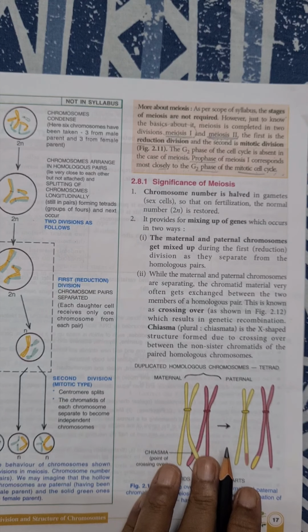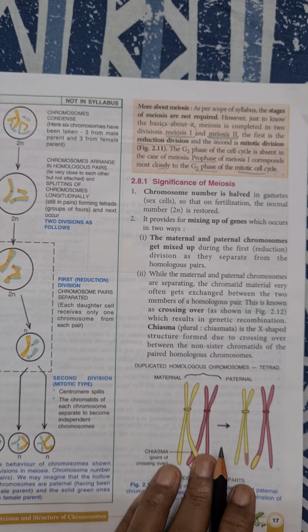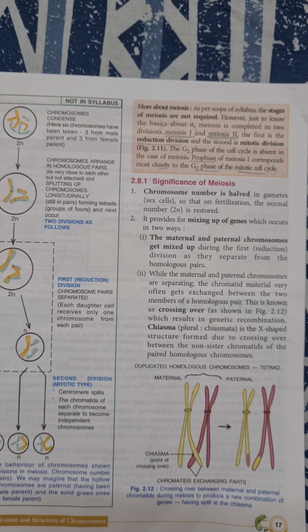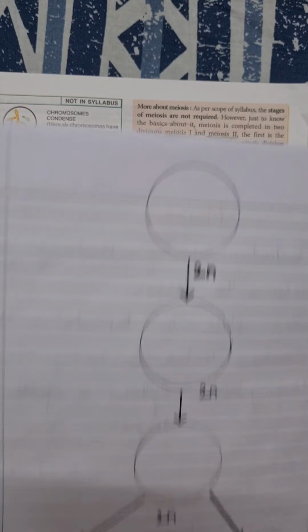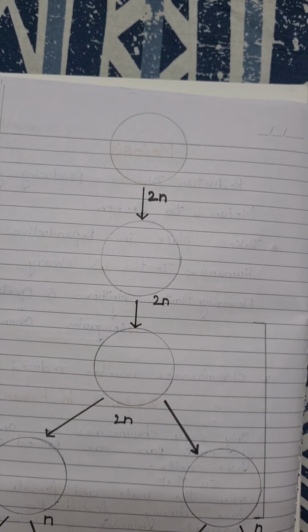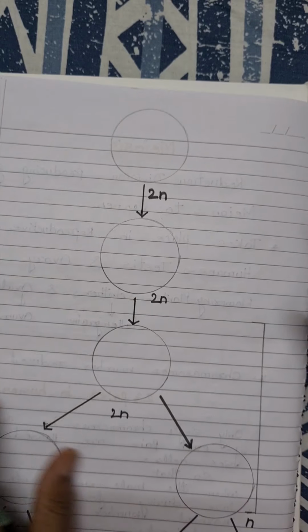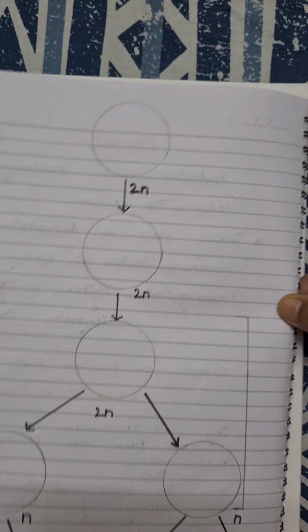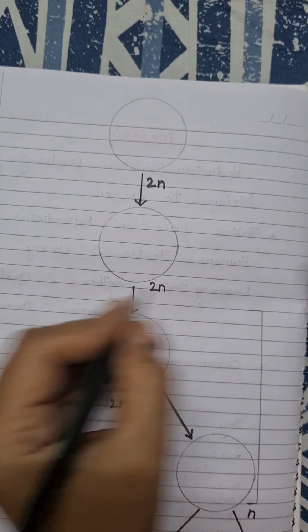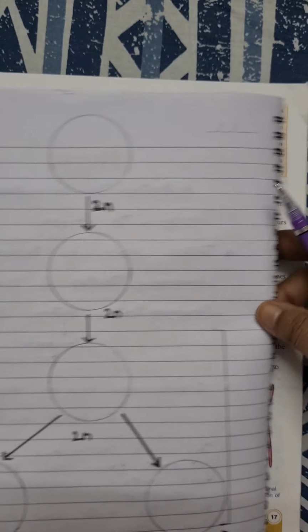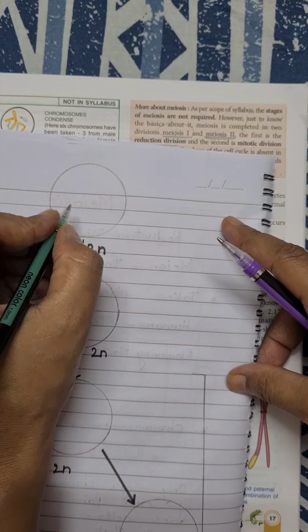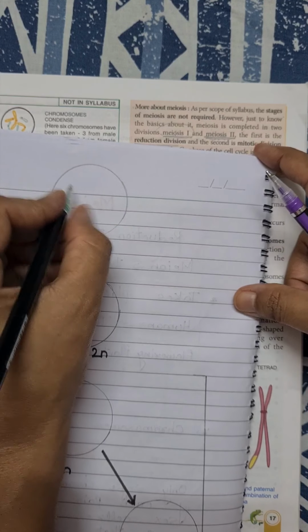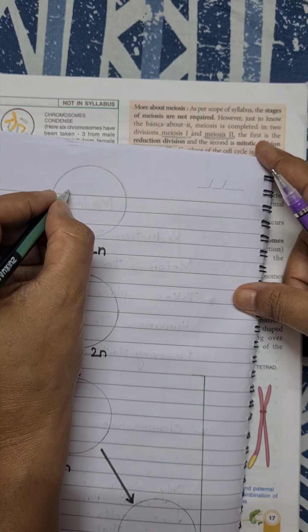Now after that, I am explaining this by taking one example, which is given in your book also. Now, to understand the process of meiosis, it occurs in two stages, so I am going to explain it with a simple explanation. Just see, I am taking an example of a cell having 6 chromosomes, 3 from the male parent and 3 from the female parent. So total 6 chromosomes.